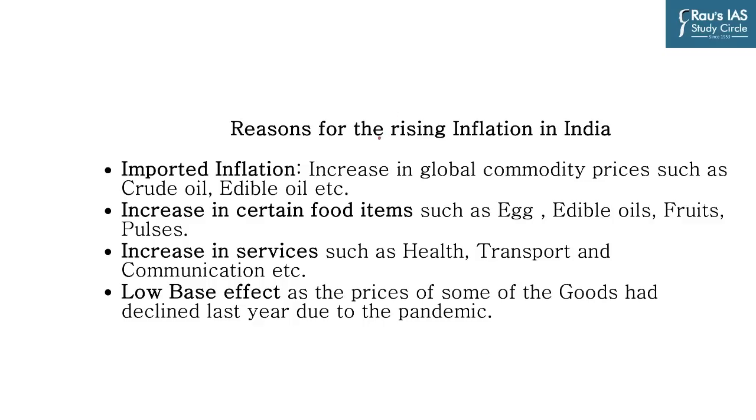And so let us now quickly understand the reasons behind the inflation in our country right now. There are 4 reasons behind that: imported inflation, increase in certain food item prices, increase in services prices, and low base effect, which we just understood. So there is an increase in global commodity prices such as crude oil and edible oil. All of us are feeling this particular instance of higher crude prices, and since most things are transported using crude oil, of course the increase in the prices of petrol and diesel would be reflected in everything else.